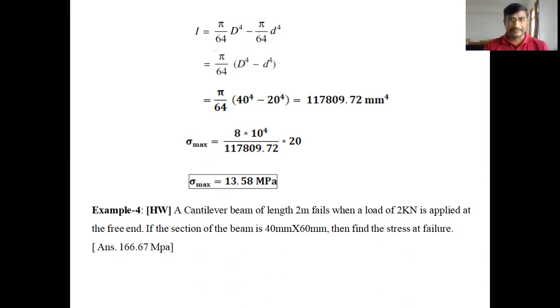In the previous class, we solved different problems for bending stresses, and I gave one homework problem to you. I hope you tried it. The answer for the fourth example is 166.67 megapascal, which is the bending stress at failure, that is, the maximum bending stress on the beam by the applied load of 2 kilonewtons.